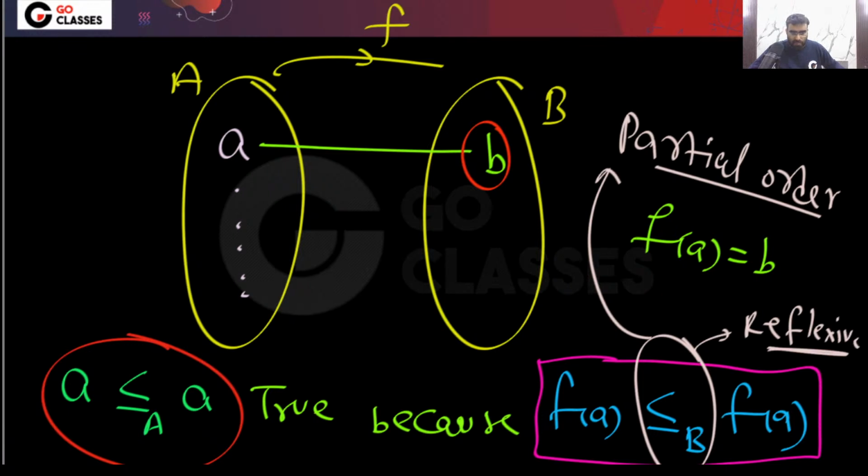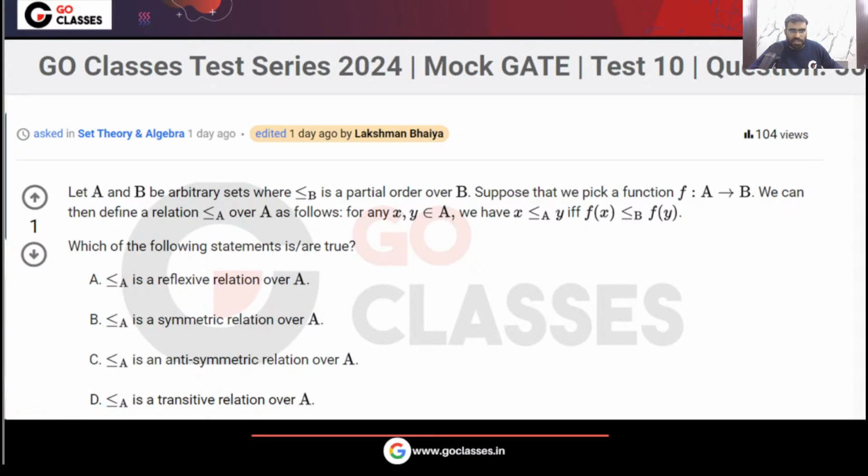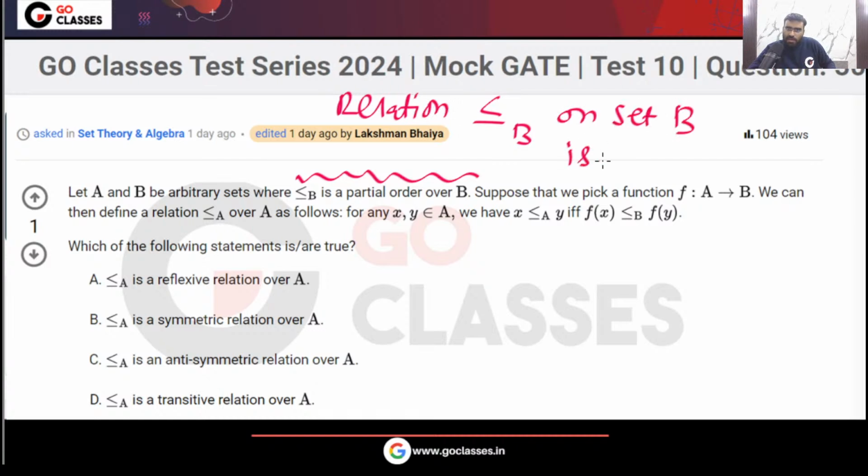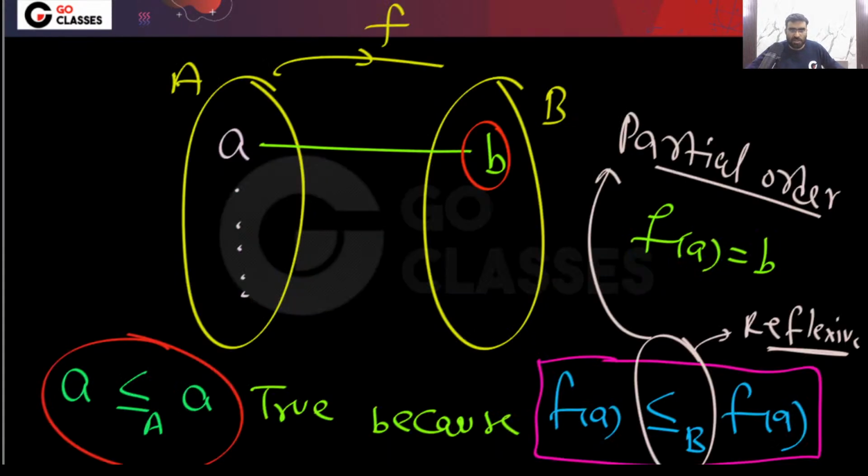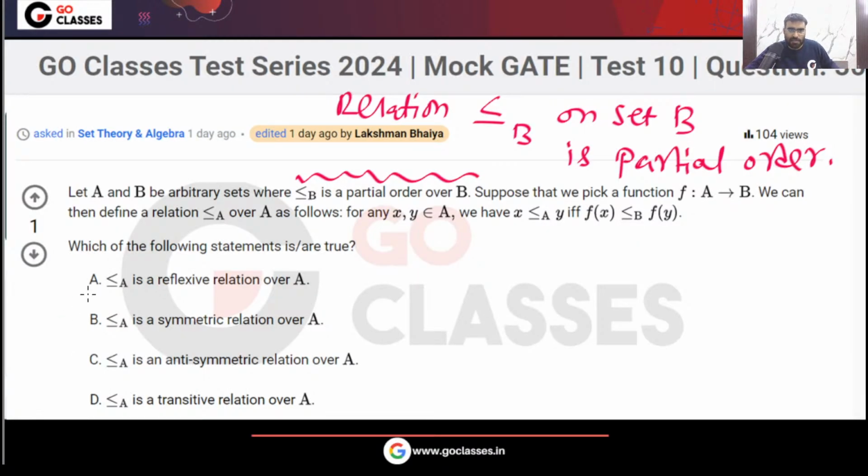Is this clear? Please tell me. Because in the question, this relation is already given to you as reflexive. Look at this. This is a partial order. So this relation less than equal to b, on set b, is a partial order. So this is reflexive. Very simple. So that is the reason you can say that this will be related to this: a will be related to a. So the reflexive property is satisfied, yes or no? This relation will be reflexive. That is correct.